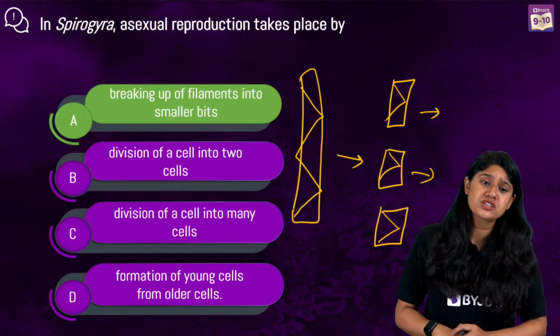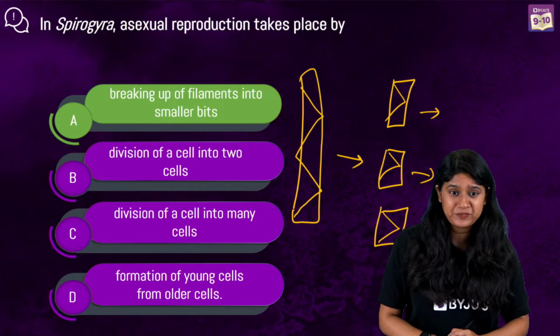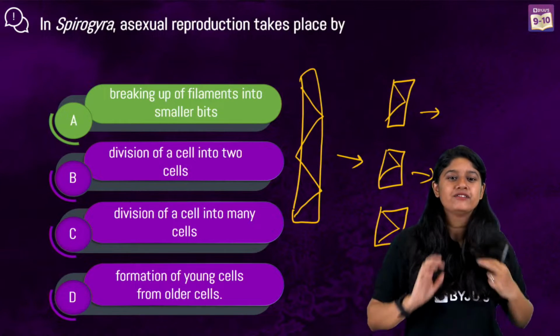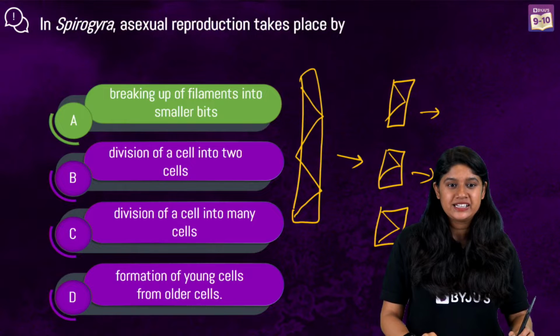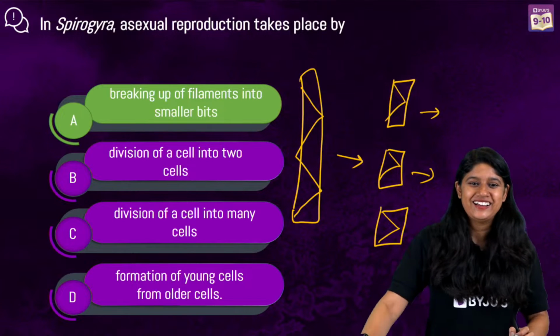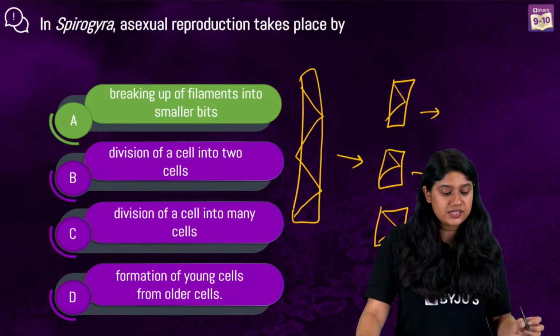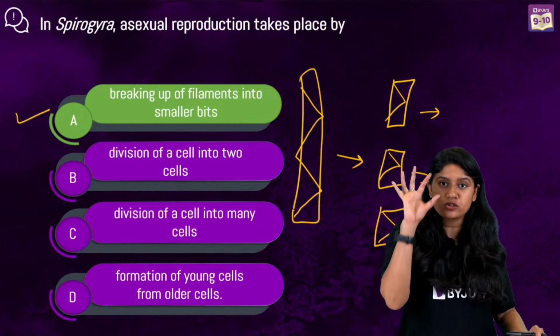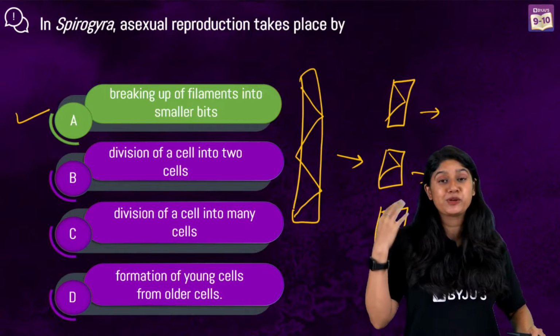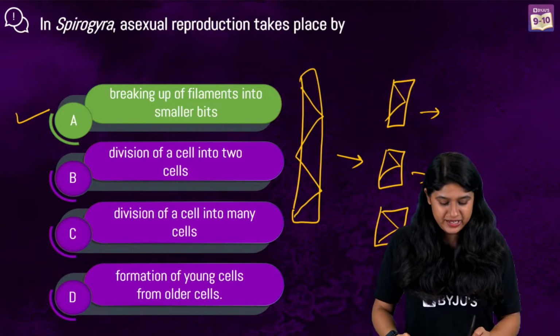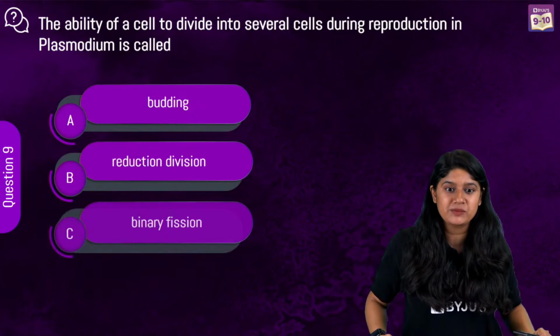No issues Tanisha, but now you know the correct answer. So the correct answer is breaking up of the filaments into smaller bits, and all of these fragments will grow into a new individual. Easy peasy. Let's solve question number 9.